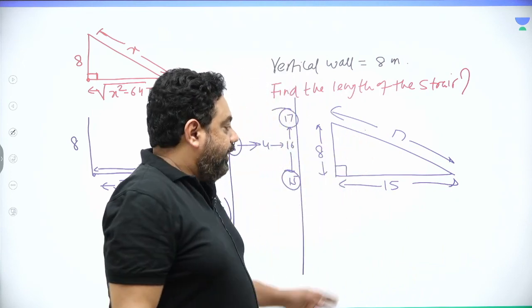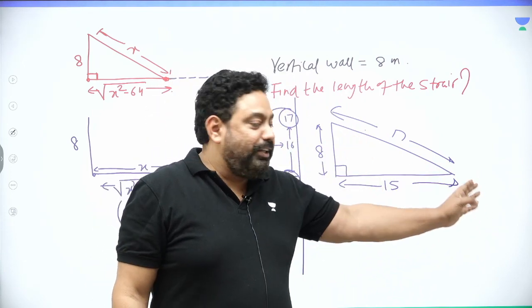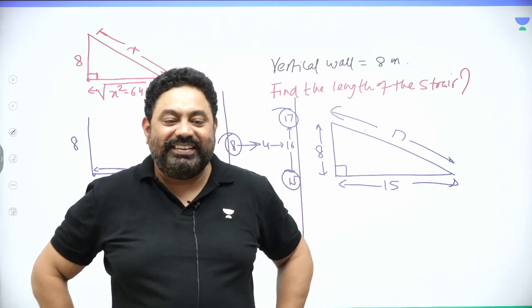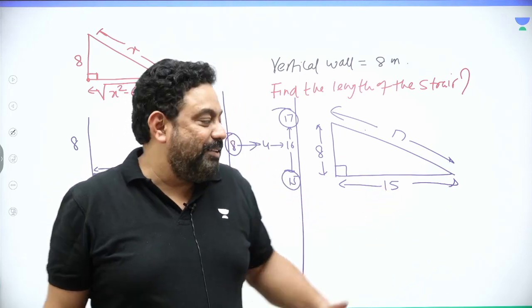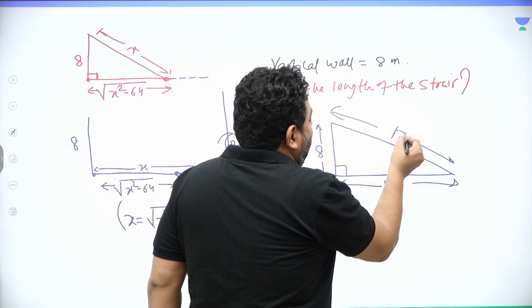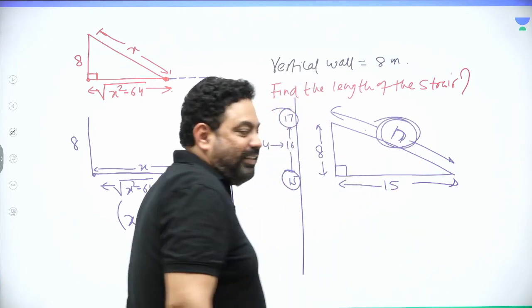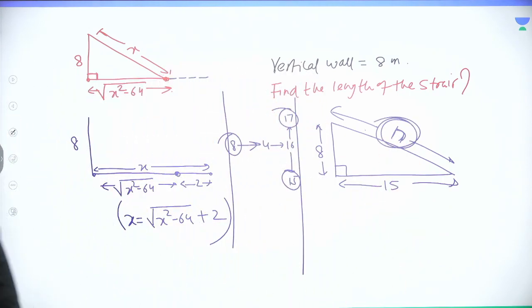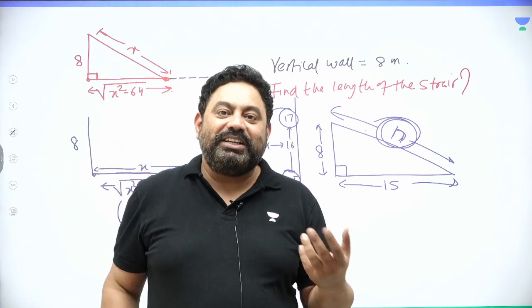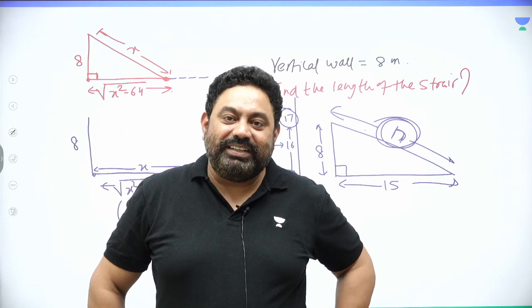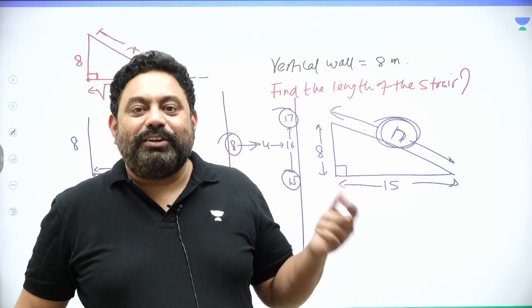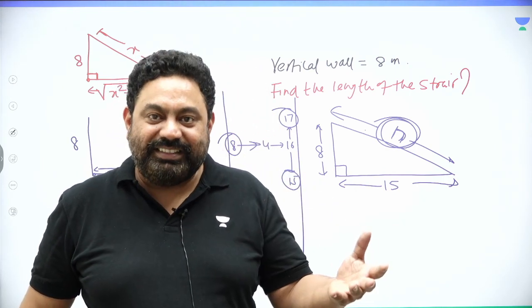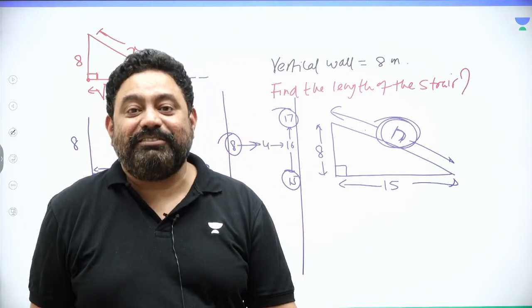Now listen, if I take the ladder 2 meters away, 15 plus 2 would be 17, which means this is the diagram. The length of the ladder is 17. We call it fixing up of Pythagorean triplets. So if you are intelligent, you would automatically find a triplet associated with 8, and with the options you would get an answer. Now you have to understand this is a way to go.